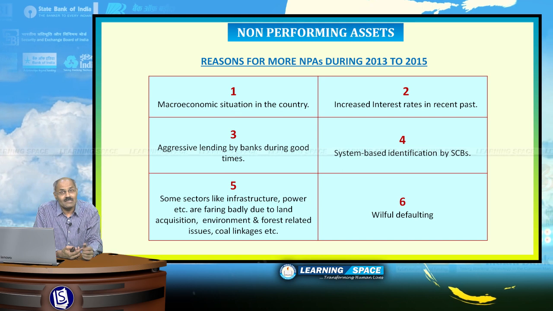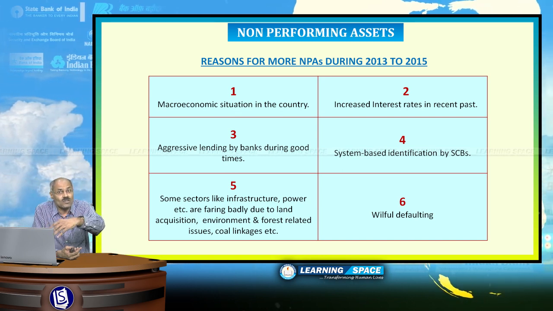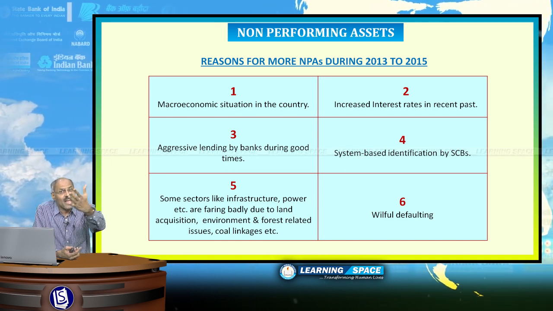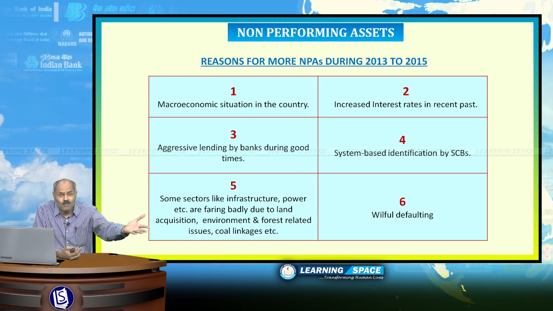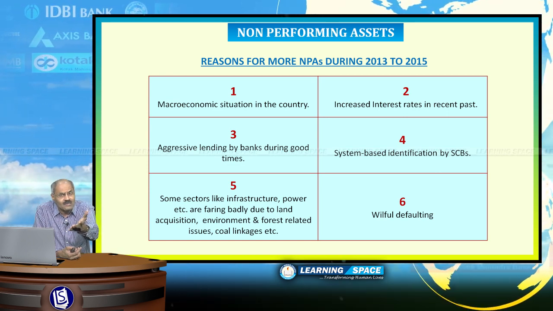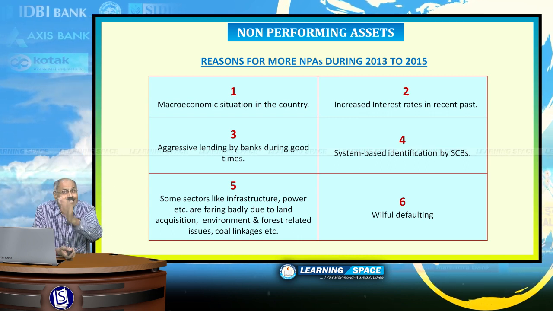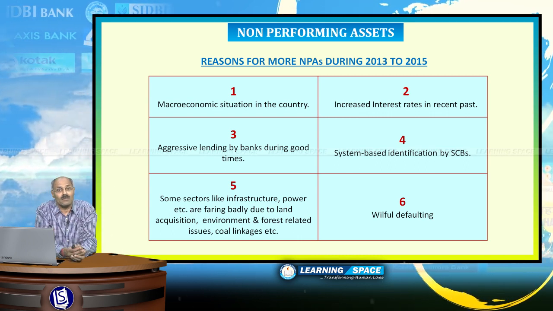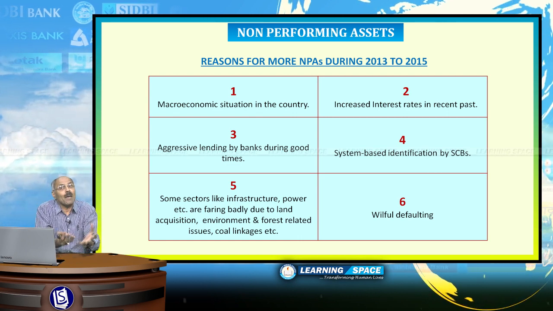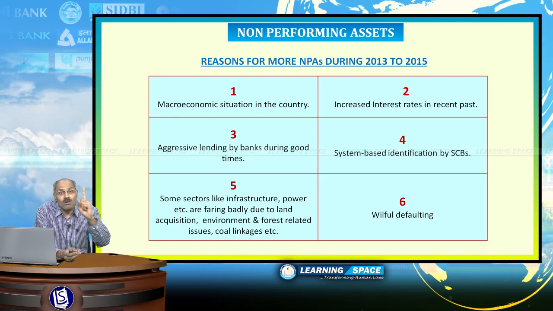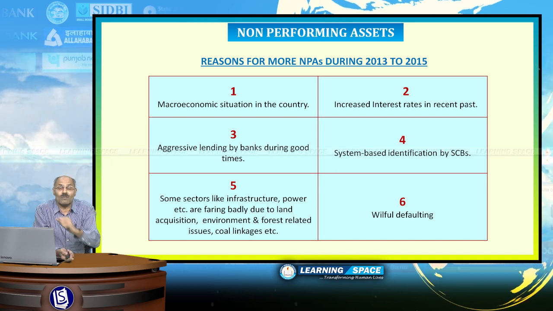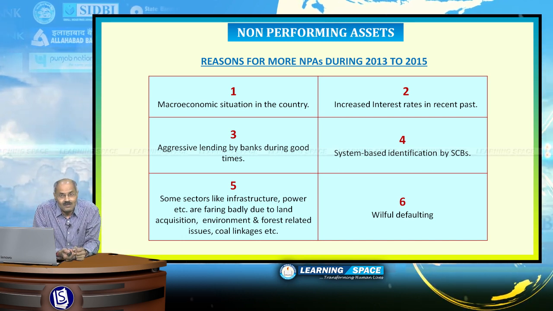Another important point is that some sectors like infrastructure and power sometimes may fare badly because of several other problems like environmental clearances, forest clearances, land acquisition, and last but not the least is willful defaulting. The borrower has the ability to pay, but he is not paying back. That is willful defaulting, right?